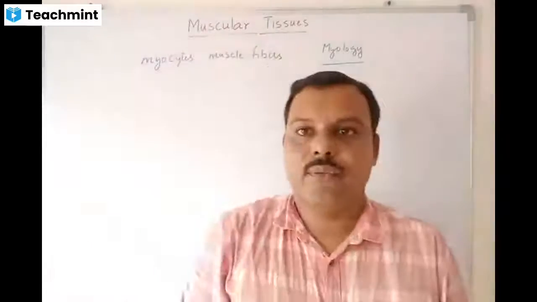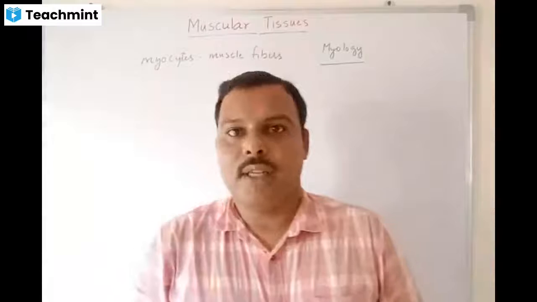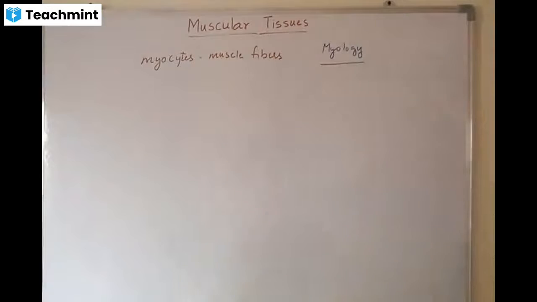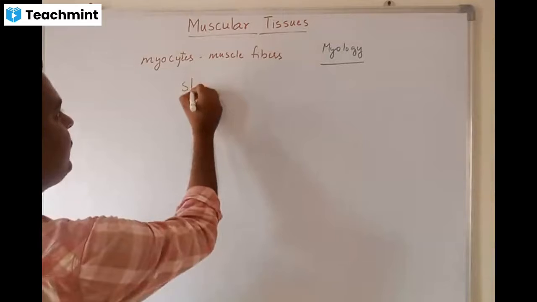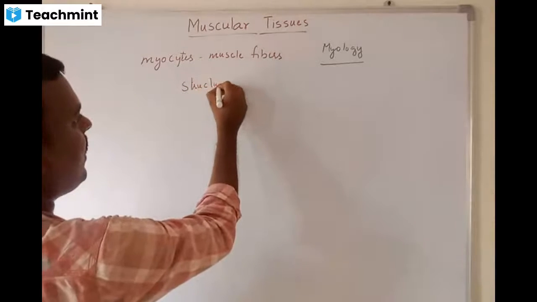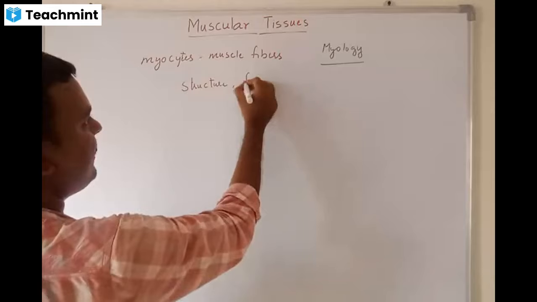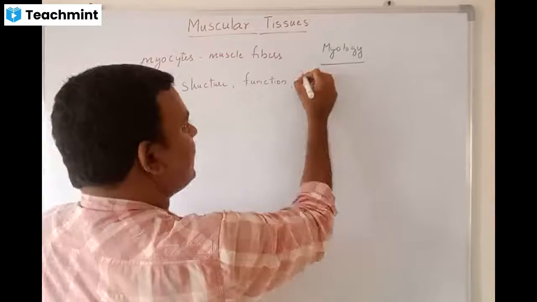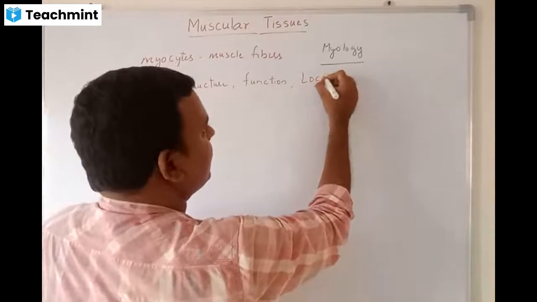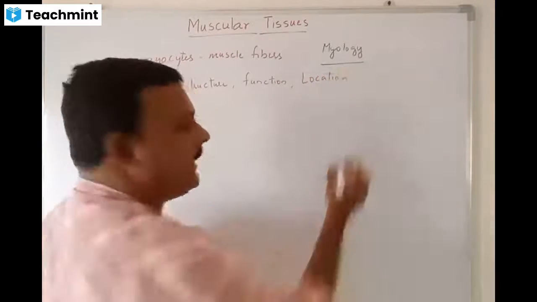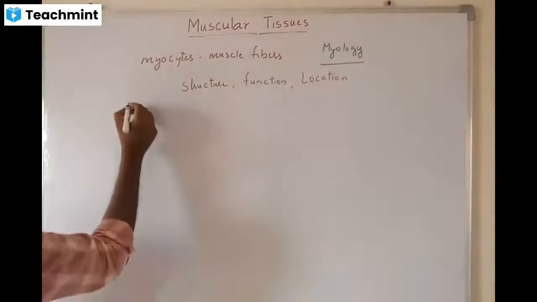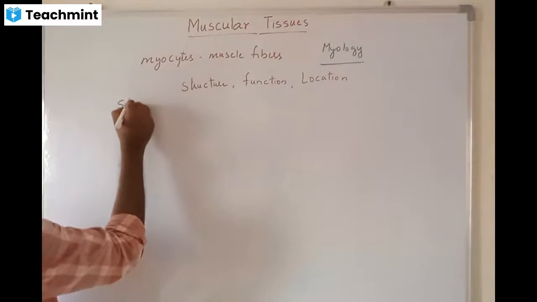We have different kinds of muscles in our body. Based on the structure, function, and location, these muscles are of three types. The muscles that are attached to the bones are called skeletal muscles.